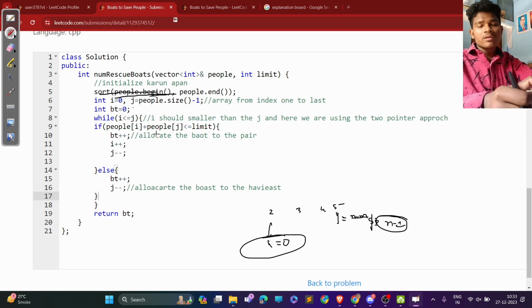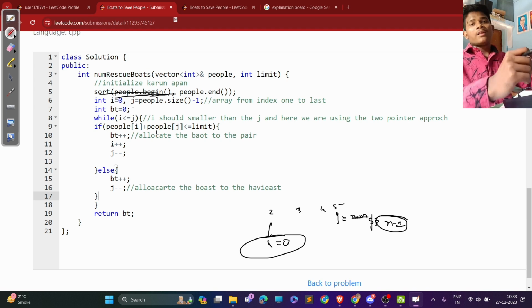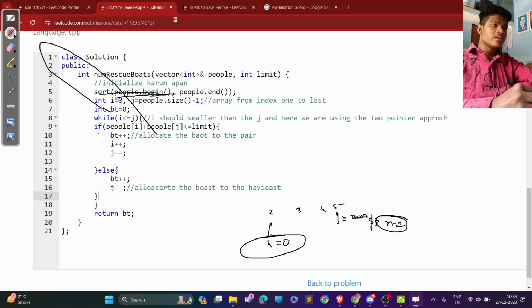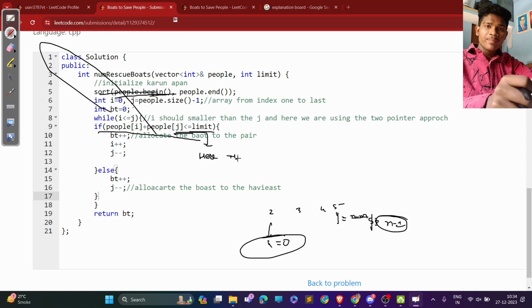Then we give the condition that i should be smaller than j, because we are using the two pointer approach. To satisfy the condition that it should not exceed the limit, we take the sum of the pair, the low weight person and the heavyweight person, and check that it does not exceed the limit, and we allocate the boat to the pair.